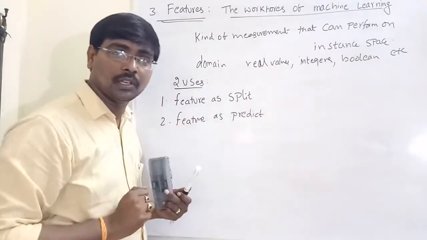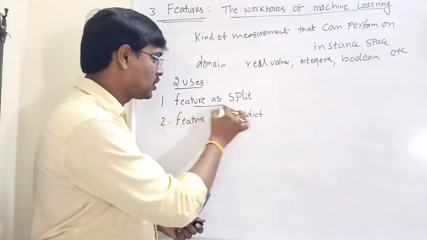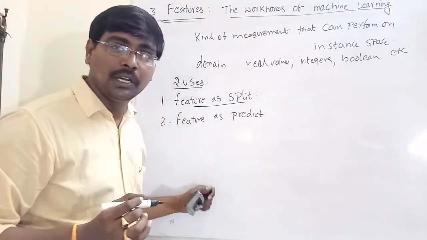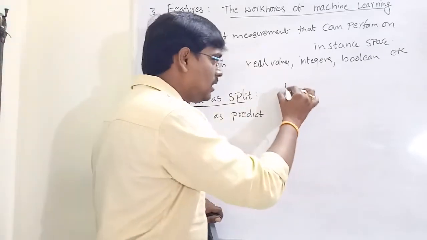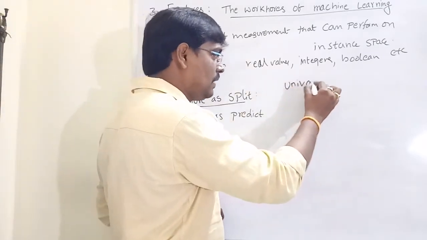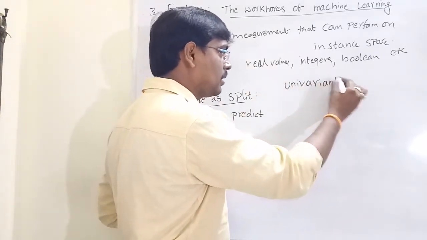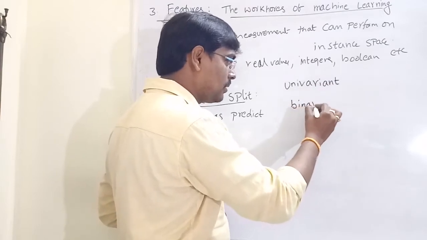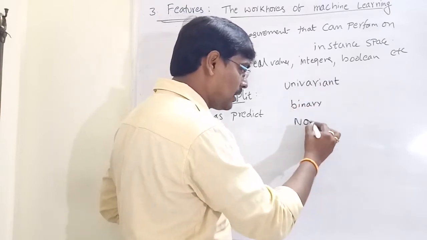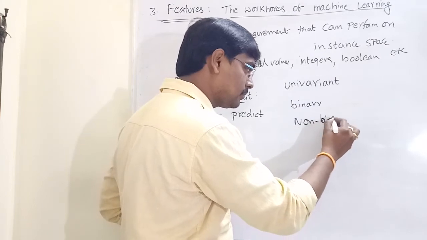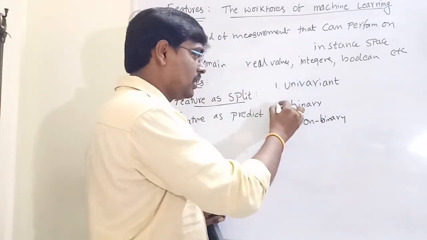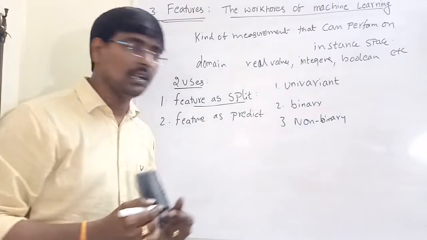For example, first one, feature as split. Generally we have different models: univariate, binary, and non-binary.